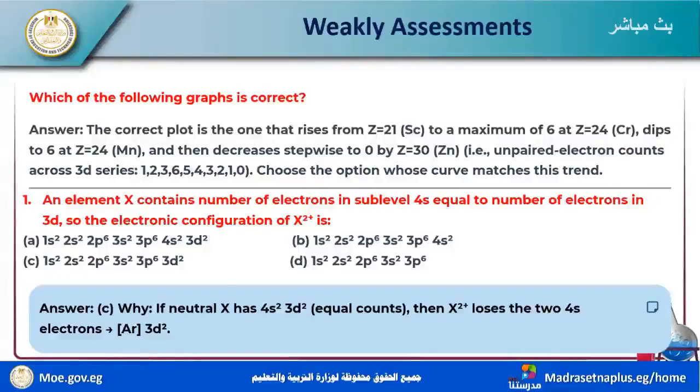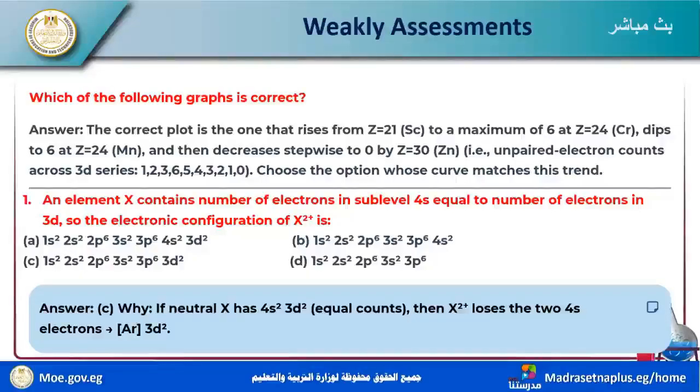Why? Because 4s is 0. Now we can discuss that when the atom loses two electrons, it loses them from the farthest sublevel, I mean 4s. So the correct answer is C.